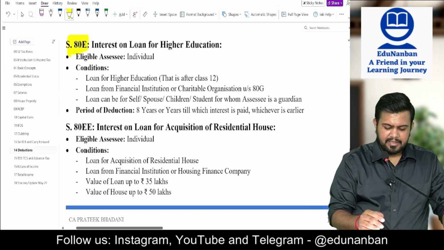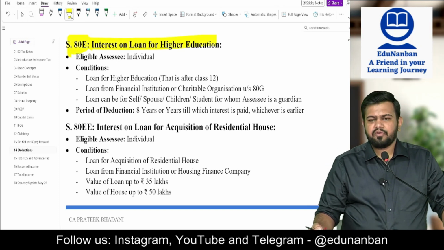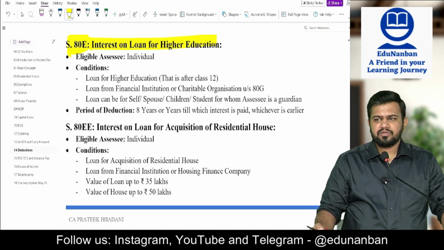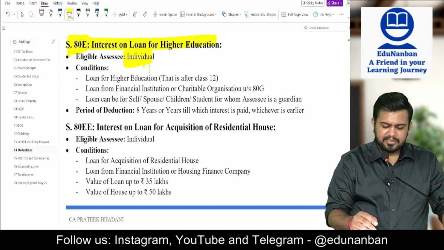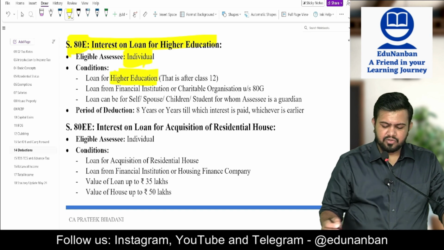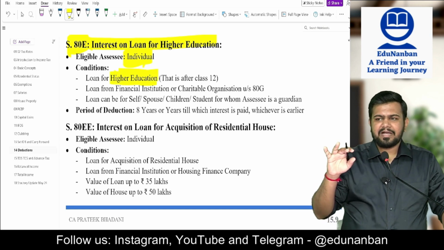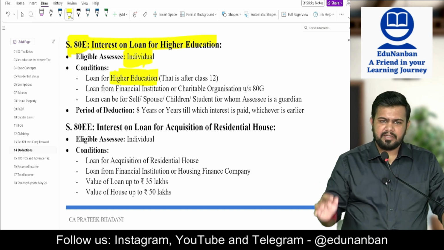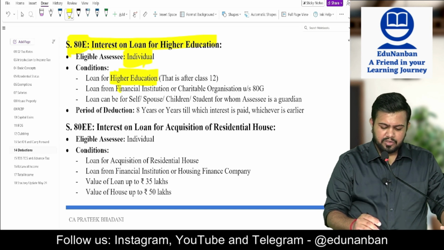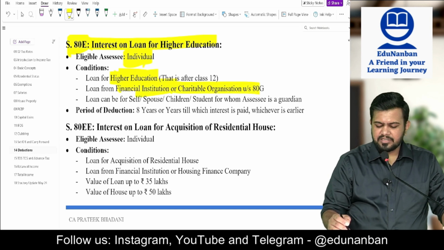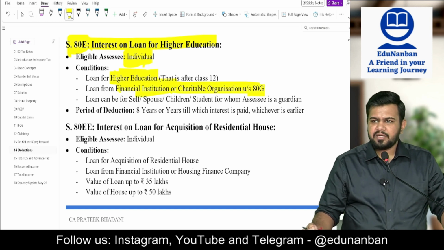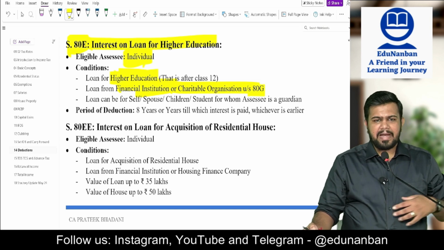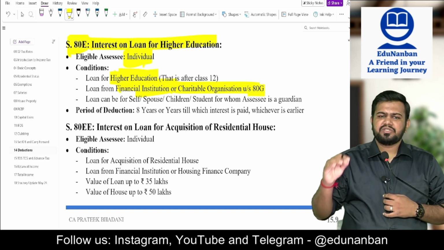Next, section 80E, interest on loan for higher education. This is what? Education loan. Eligible assessee: individual. Conditions: loan should be for higher education. It means after class 12, college for degree, the loan should be taken. Loan should be from financial institution or charitable organization under section 80G. So I can take from bank, or I can take from an 80G charitable institution.